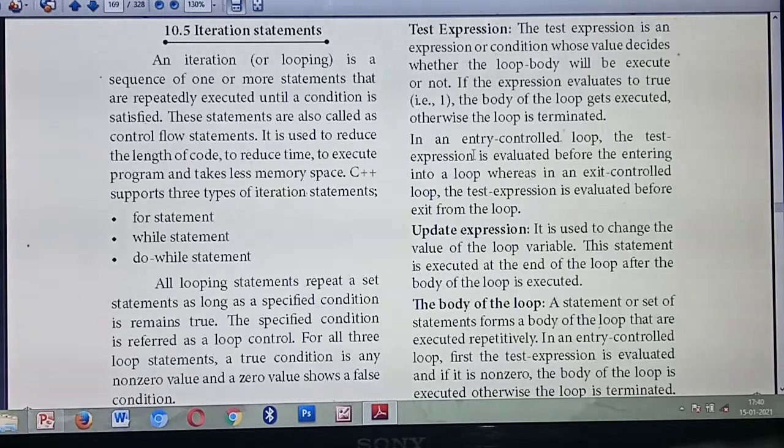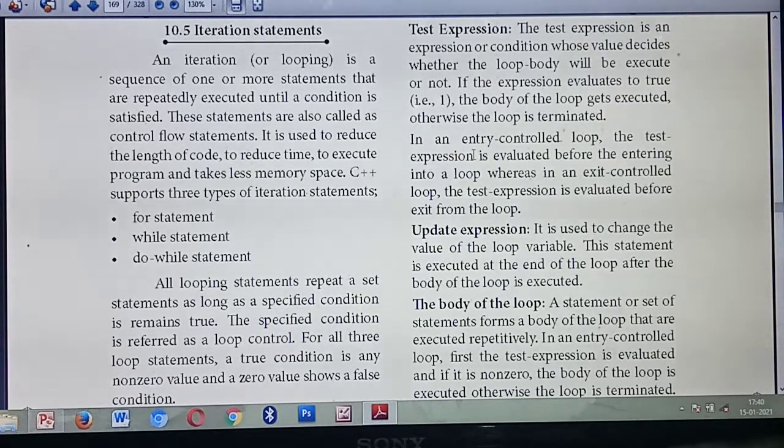Based on the condition, the same statements will execute again and again, more number of times or repeatedly. These statements we call control flow statements or iteration statements.